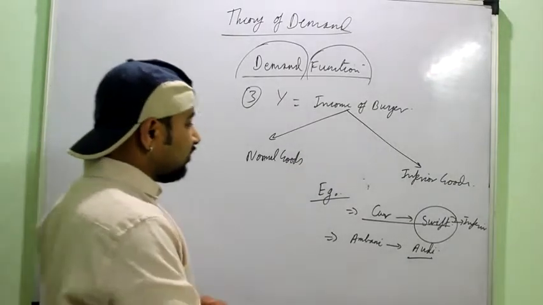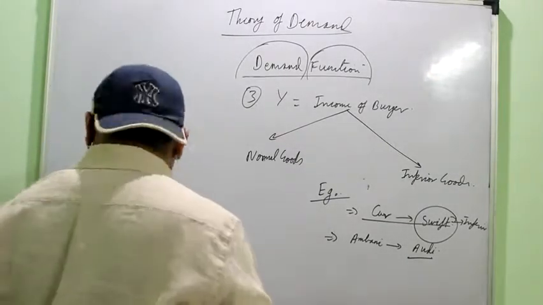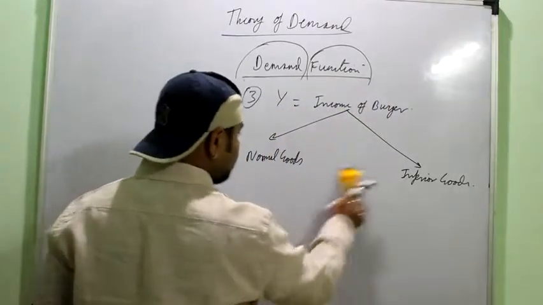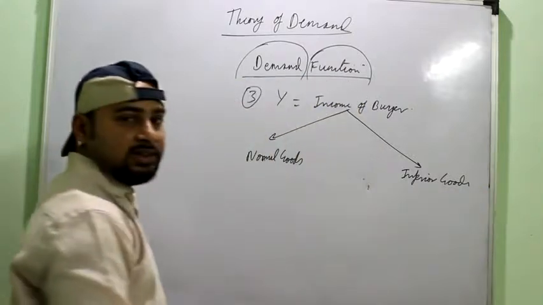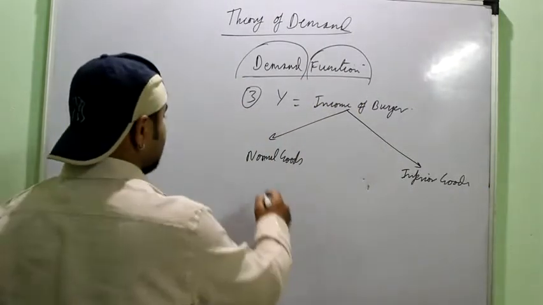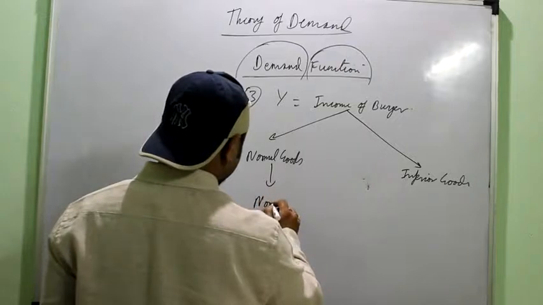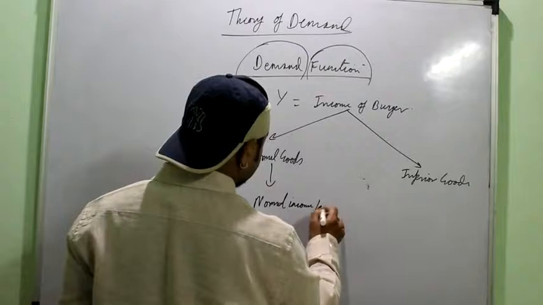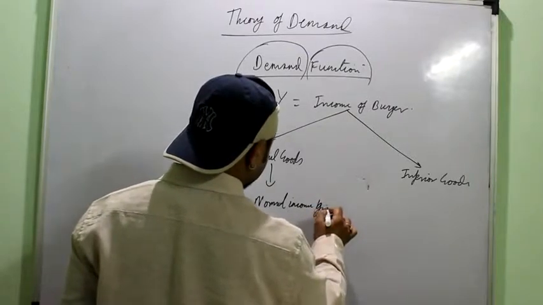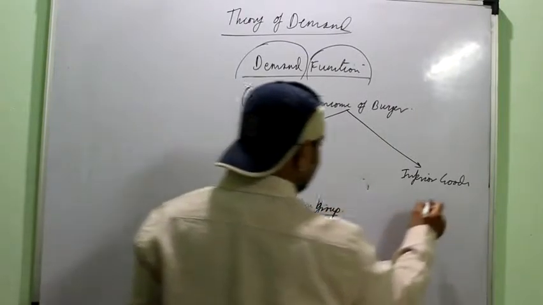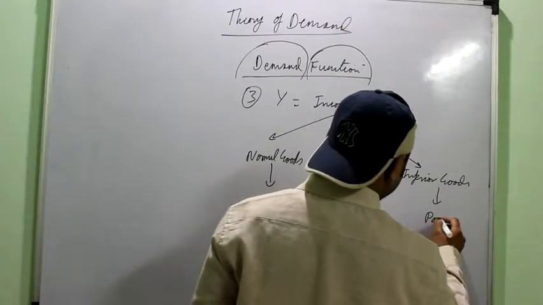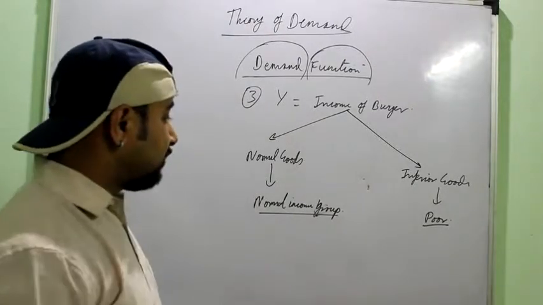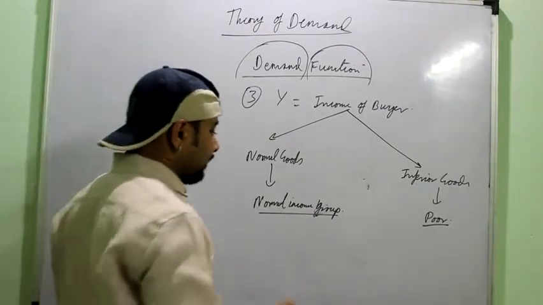And simply, inferior goods are those goods which are often consumed by the poor people. Those goods we consider as the inferior goods, right? Normal goods are consumed by the normal income groups, that is the middle and high income groups, and inferior goods are consumed by the low income group, the poor people, right? So generally they are of low quality because they are consumed by people who have lower incomes.